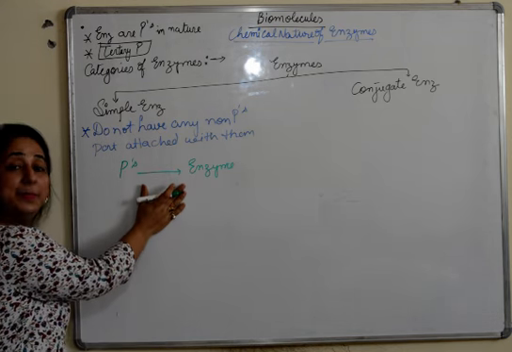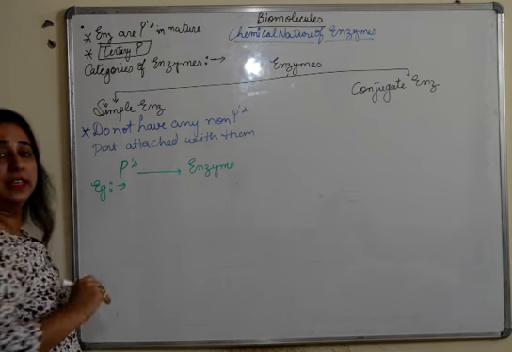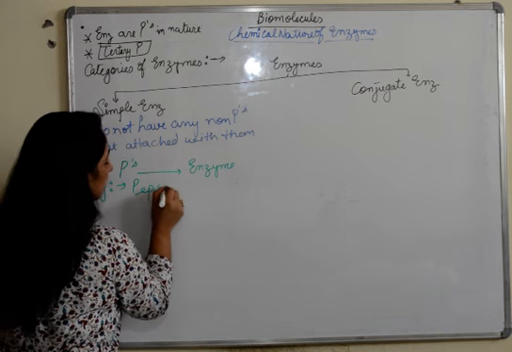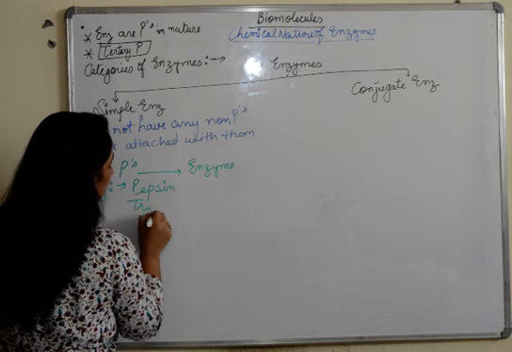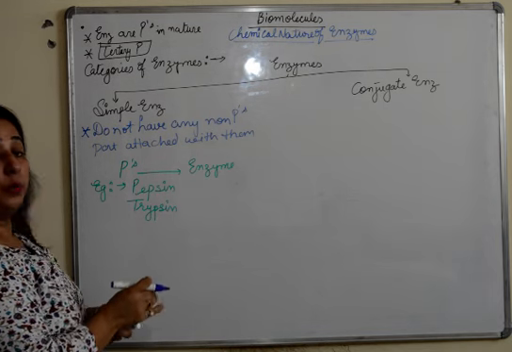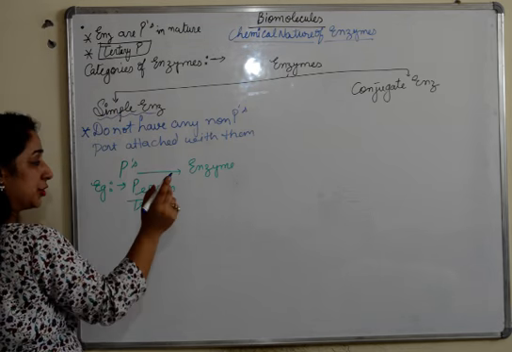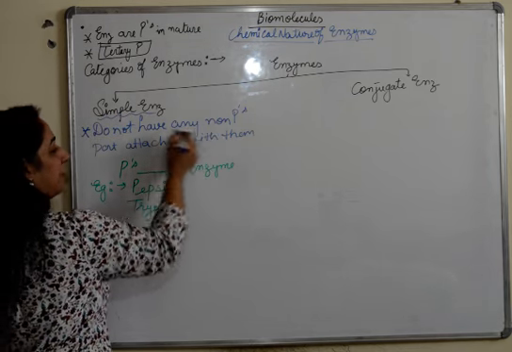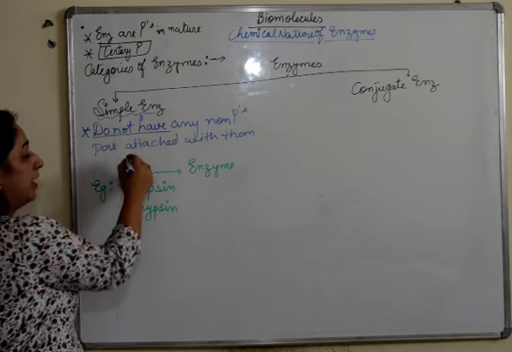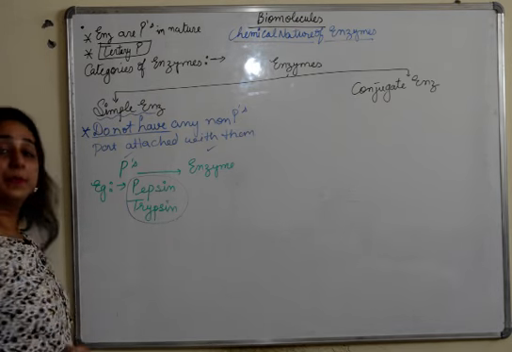There is nothing in between. Fine. A very common example of this would be pepsin and trypsin. So what do we know now? That simple enzymes are the ones which do not have any non-protein part attached to it. A protein will act like an enzyme. Very common examples are pepsin and trypsin.